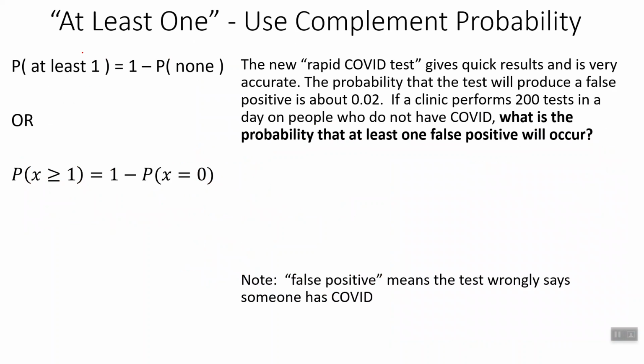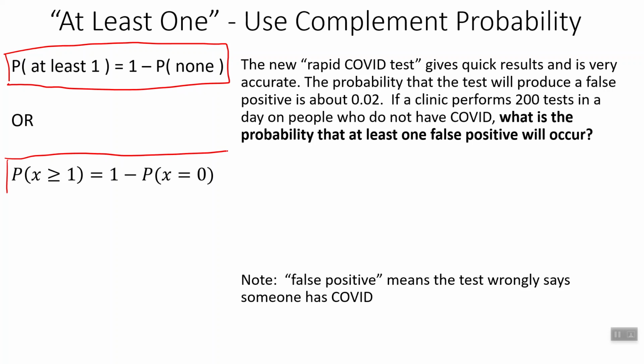All right, so here's our rule for at least 1. The probability for at least 1 is 1 minus the probability of none. Or we can write it: the probability that x is greater than or equal to 1 is 1 minus the probability that x is 0, depending on what x stands for.